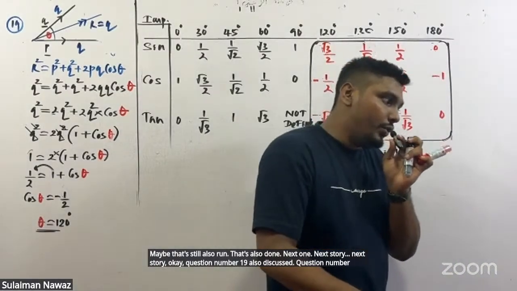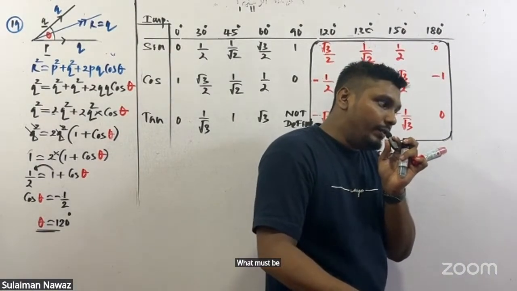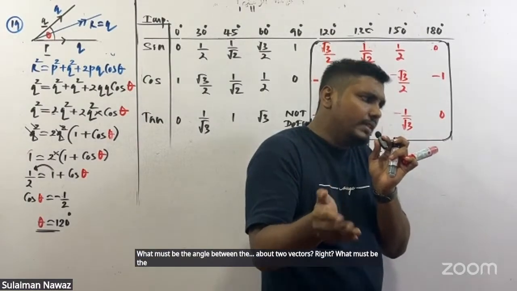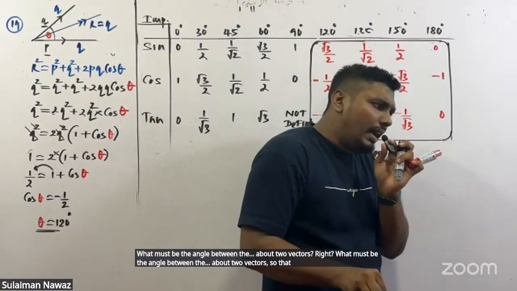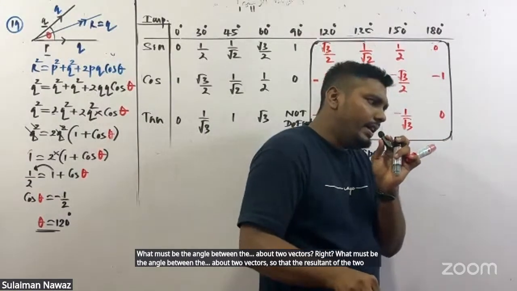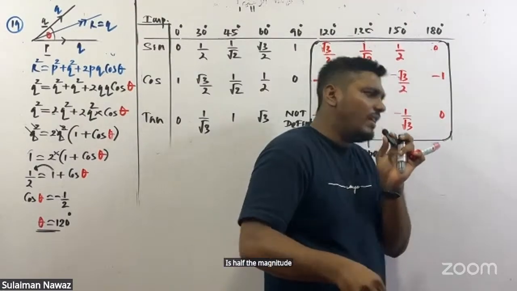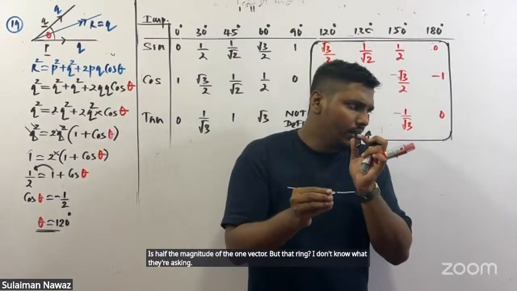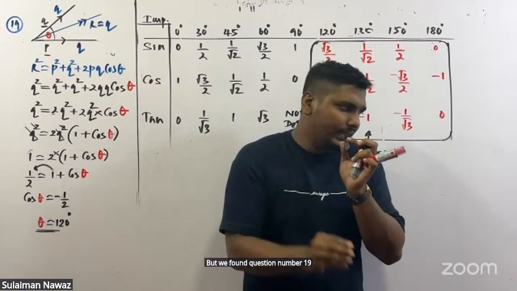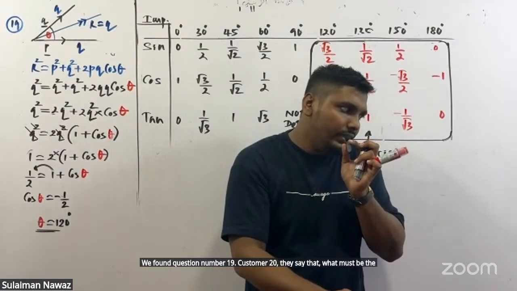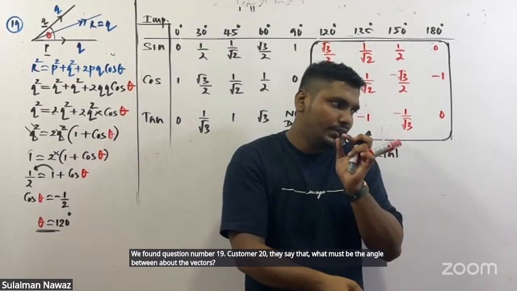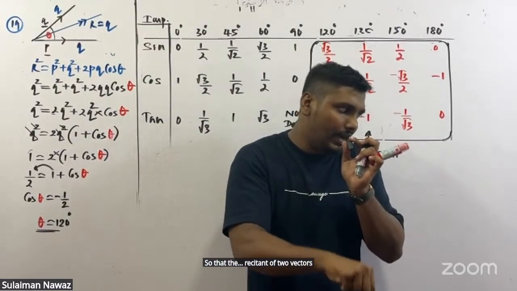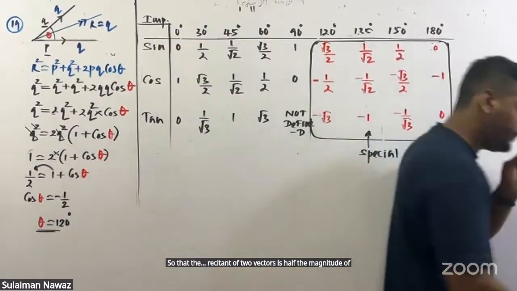Question number 20. What must be the angle between the above two vectors so that the resultant of the two vectors is half the magnitude of one vector? I don't know what they're asking. We found question number 19. In question number 20, they say: what must be the angle between the above two vectors so that the resultant of the two vectors is half the magnitude of one vector.